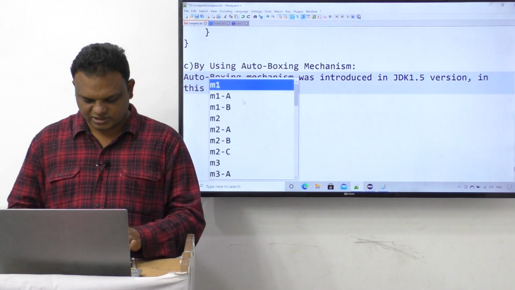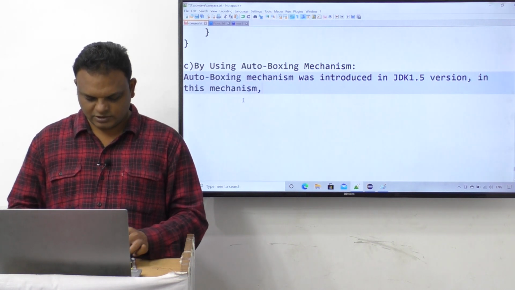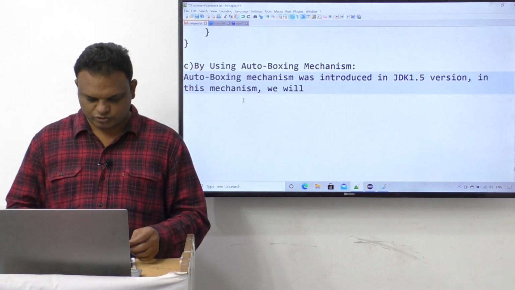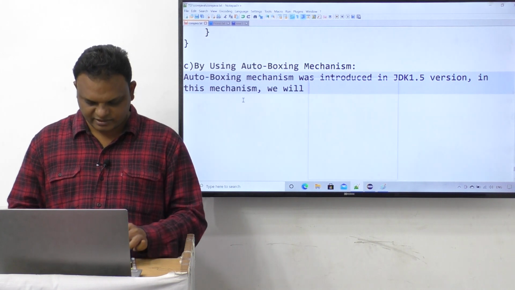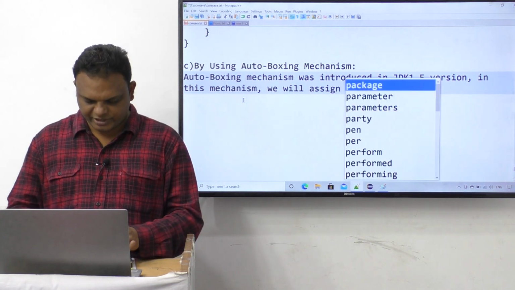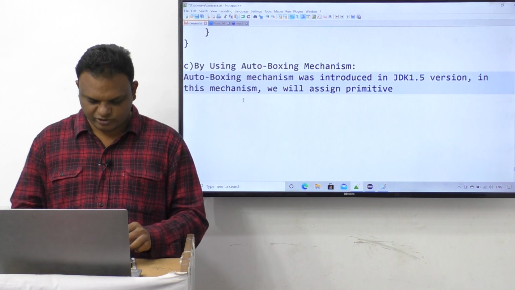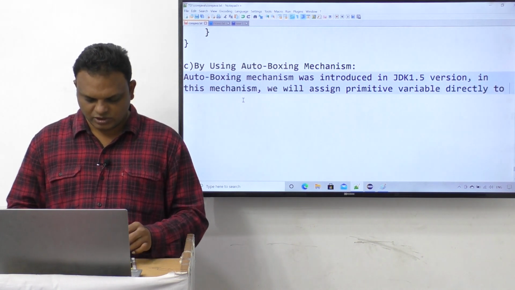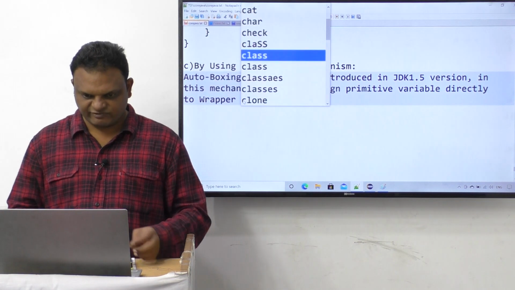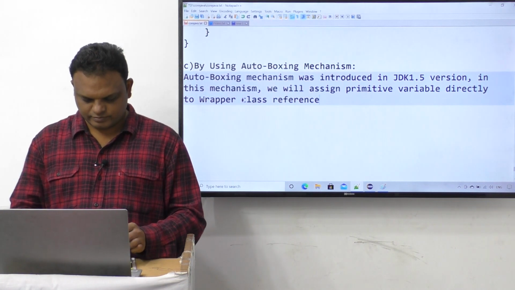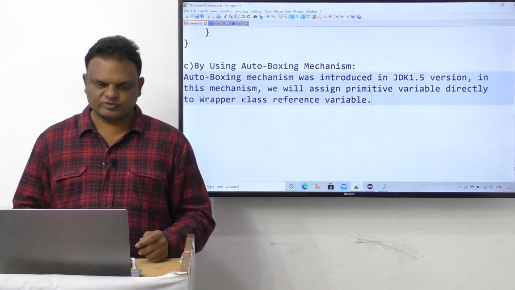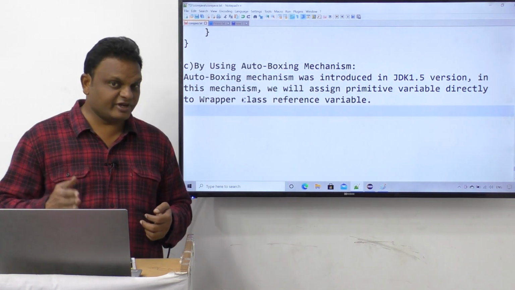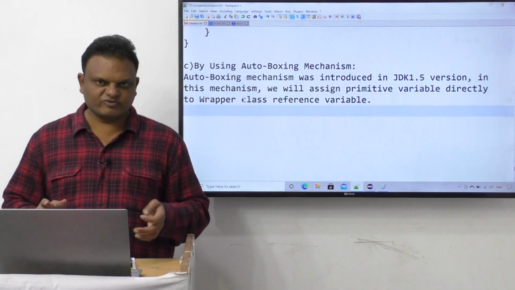In this mechanism, we will assign a primitive variable directly to a wrapper class reference variable.